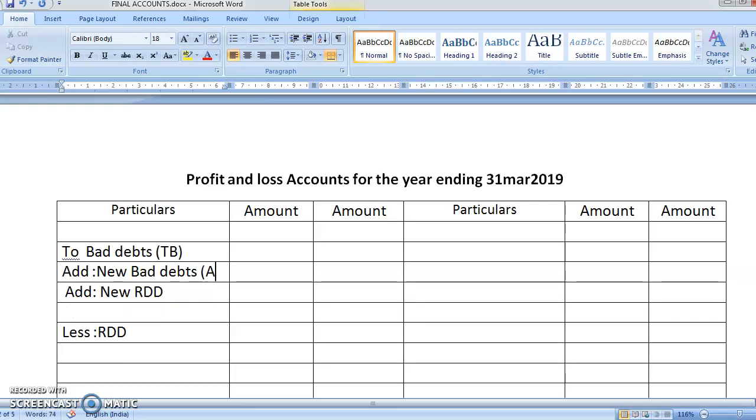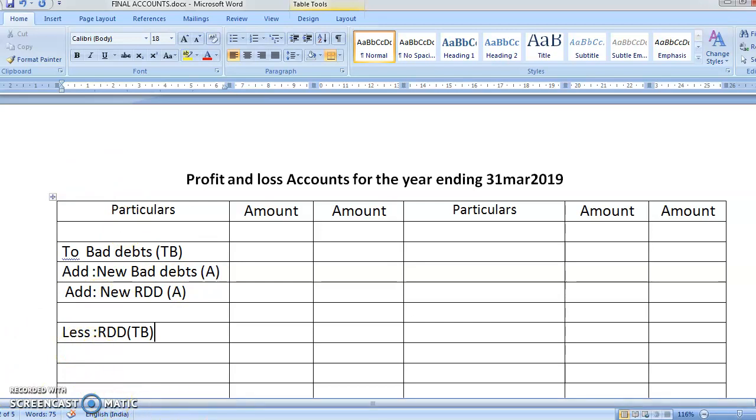So I'm writing only A because there is no space. Yes, new RDD will be something from your adjustment. And less old RDD is again from your trial balance. You can write any way you want. Bad debts, trial balance, less RDD, trial balance, and the other 2 are from the adjustment. This formula you can always write and keep, which is very easy for you to write.